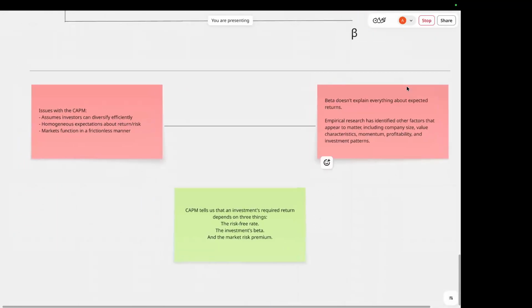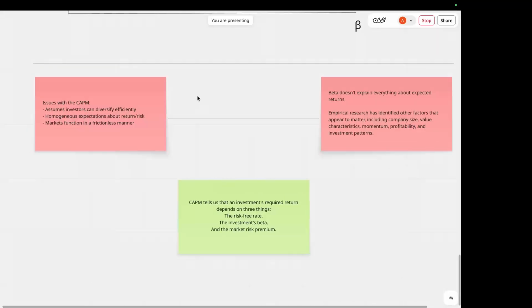So going to one of the final parts here, what are some potential problems with the CAPM model? Because the CAPM model is not perfect. The model primarily relies on a number of very strong assumptions. First of all, it assumes investors can diversify efficiently. It also assumes investors have homogeneous expectations about returns and risk. And it assumes markets function in a relatively frictionless way.